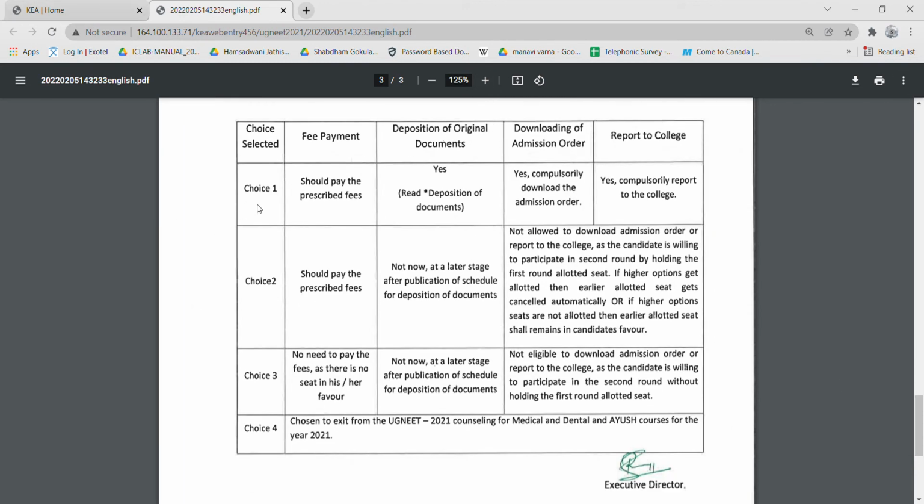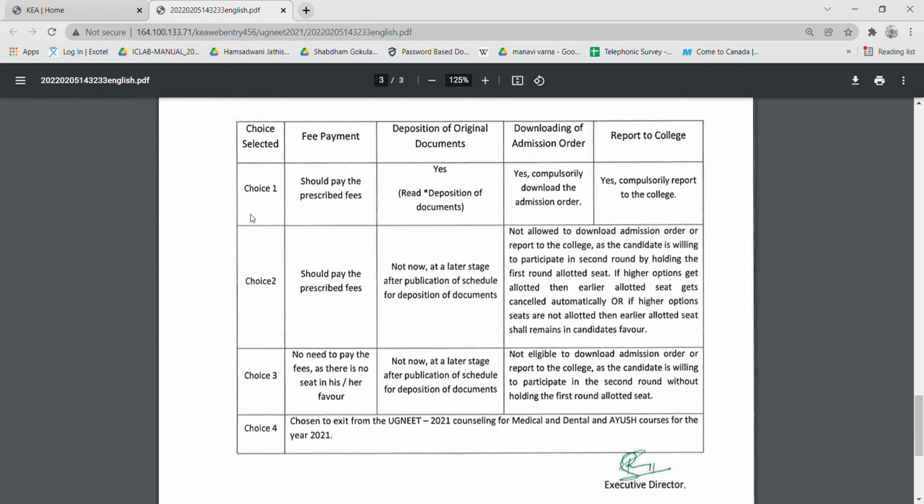So see, after you have been allotted a college, you have 4 choices to do. Choice 1, choice 2, choice 3 or choice 4. You have to select any one of them. First, I'll tell you the easiest one, that is choice 4. That is, you are exiting from the UG NEET 2021 counseling for all the courses for this year. Means you don't want to participate in further rounds and you have been exited from the UG NEET counseling this year for any round, first round, second round. You will not be able to participate if you choose choice 4. So be careful while choosing the choices.